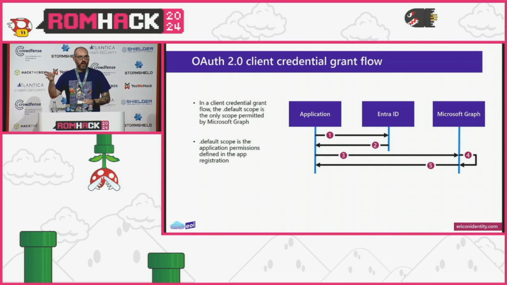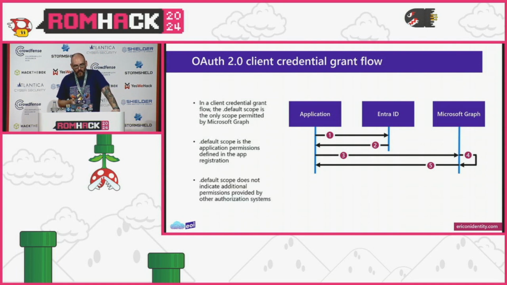So within the OAuth RFC, scopes are effectively permissions. And in Microsoft Docs, you'll see scope and permissions used interchangeably. So if you see either, you can essentially think of them as the same thing. But the default scope does not indicate additional permissions provided by other authorization systems, and this could be potentially considered foreshadowing.